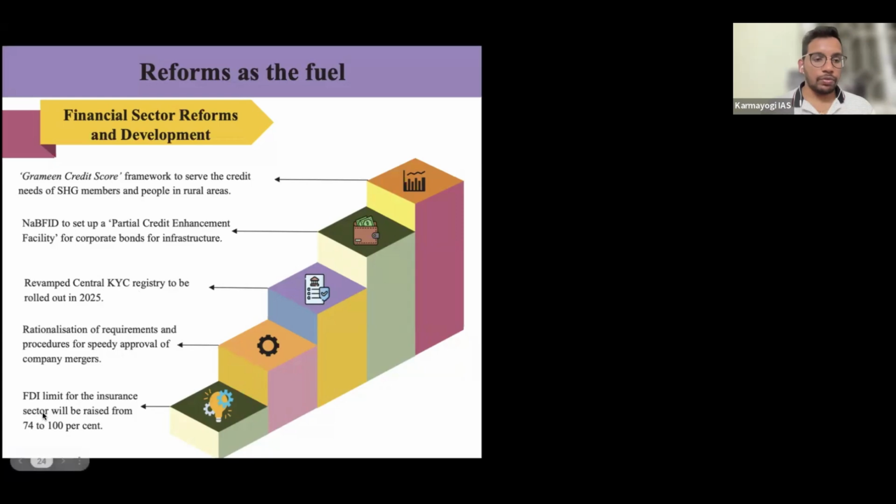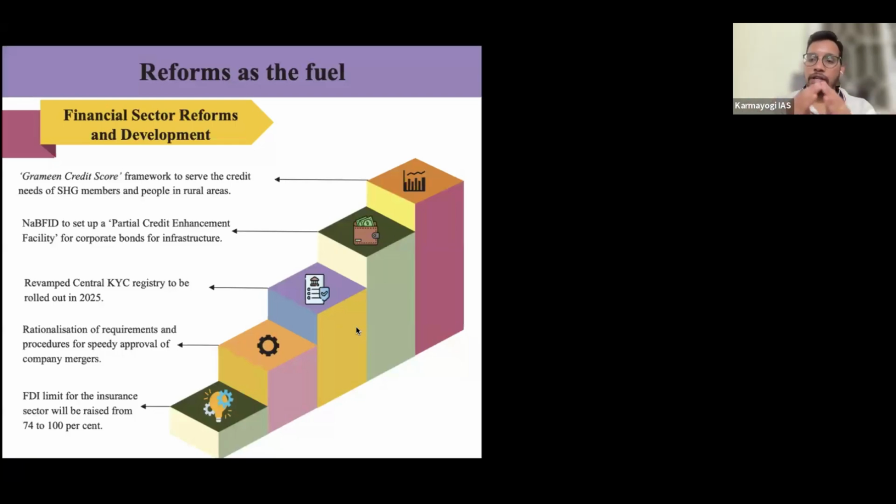Next, the government is going to come up with a revamped KYC registry. Know Your Customer. Currently we need to do KYC norms on Amazon, payment apps, Paytm or the bank. Wherever we go, we need to give KYC, and we are skeptical that our data may be collected.